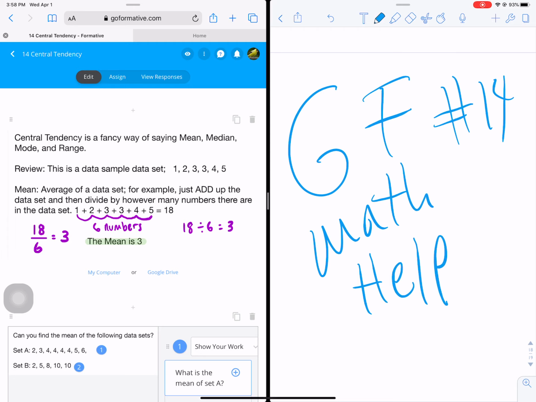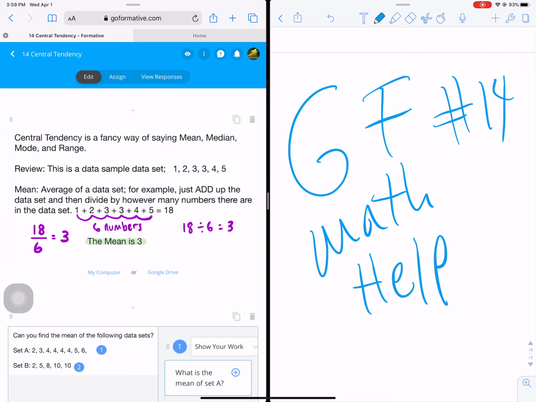Central tendency. Central tendency is just fancy for mean, median, mode, range, and all those data pieces. What I find common in middle schoolers is that someone could be like, oh, I know mean, median, mode, and range. Yep, I got it. Or perhaps a kid knows 3 out of 4 of those. What they don't know is that central... You say, what's central tendency? They're going to say, I don't know.